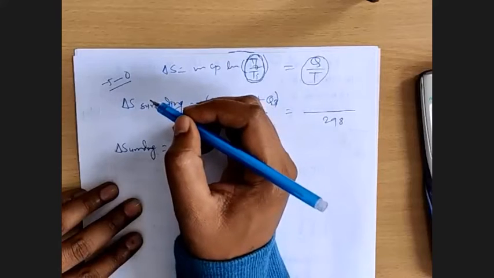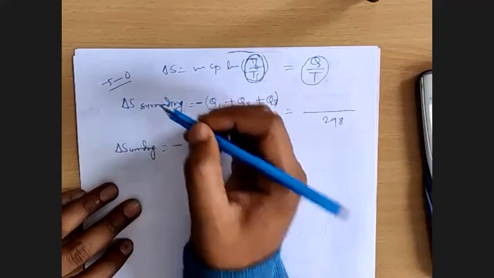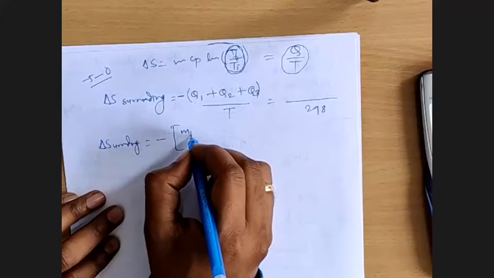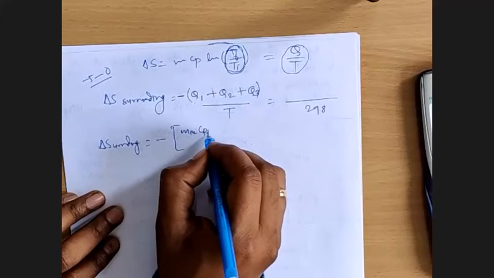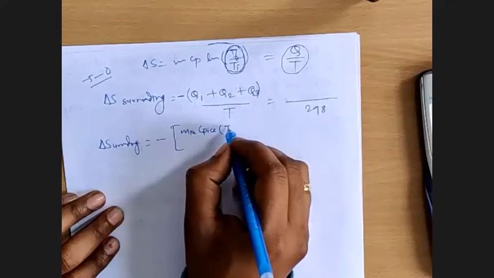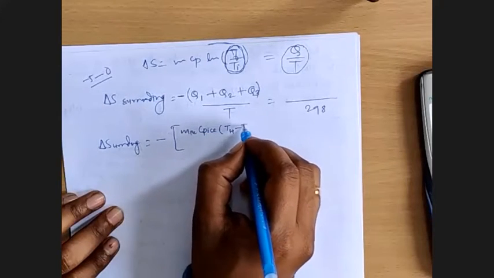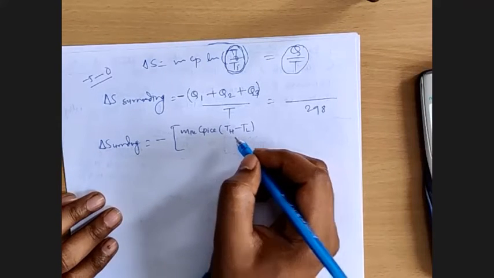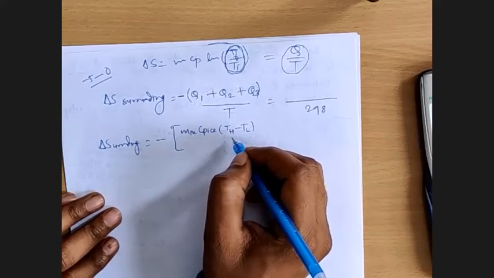That will be stage 1. So mass of ice multiplied by specific heat of ice and T higher minus T lower. Whenever you are calculating heat interaction or heat transfer, you need to always consider higher minus lower.